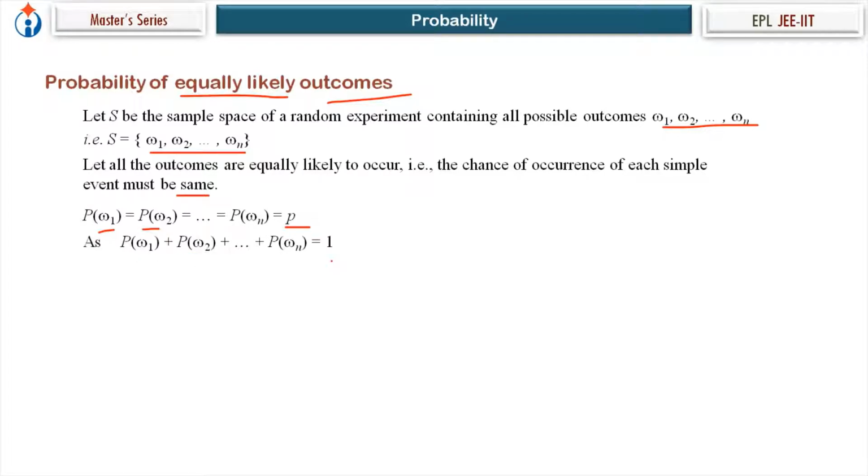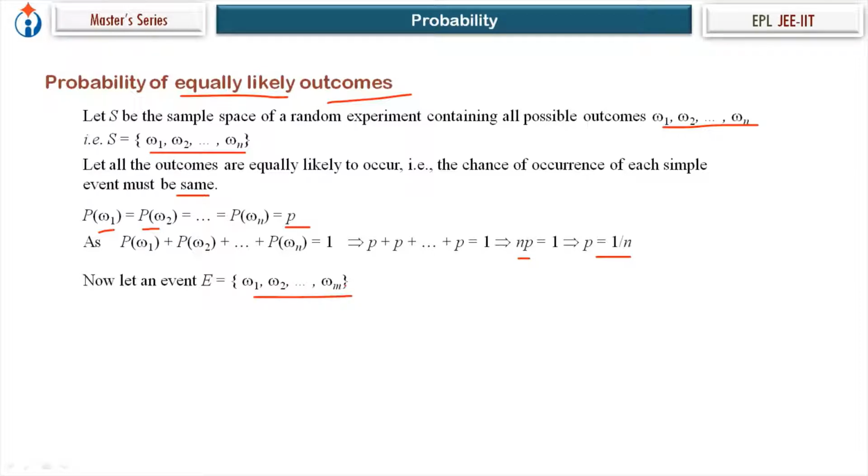Summation should be equal to 1. So if I put the values P, P, P, these are n elements, so it should be n times P equal to 1. So P is equal to 1 by n. Now let an event E be such that we have, let's say, m outcomes which are favorable to occurrence of event E.